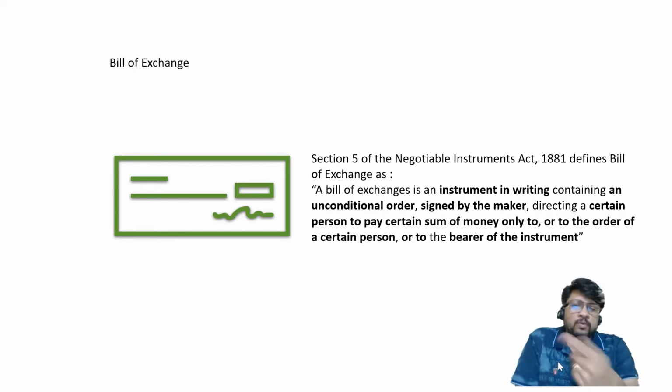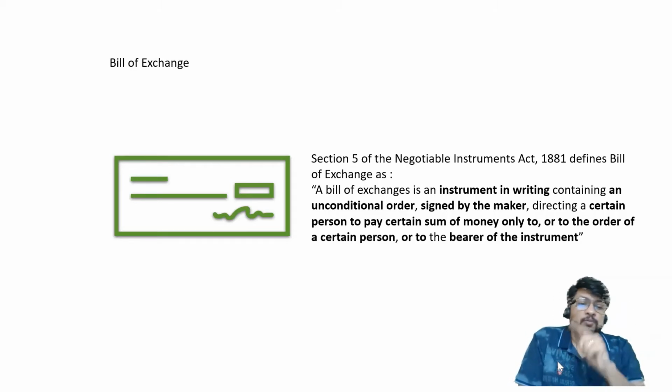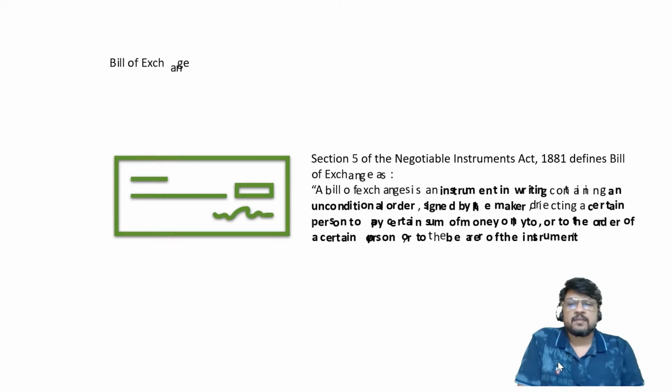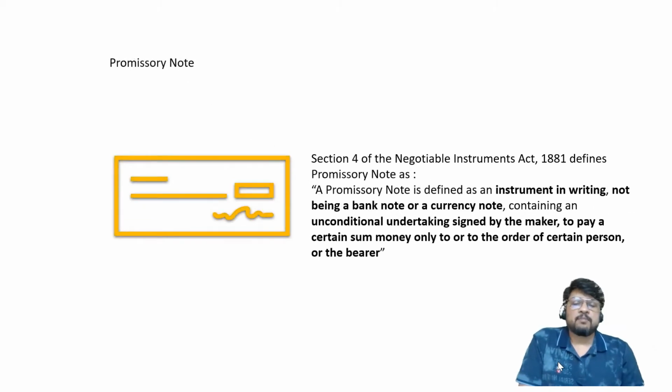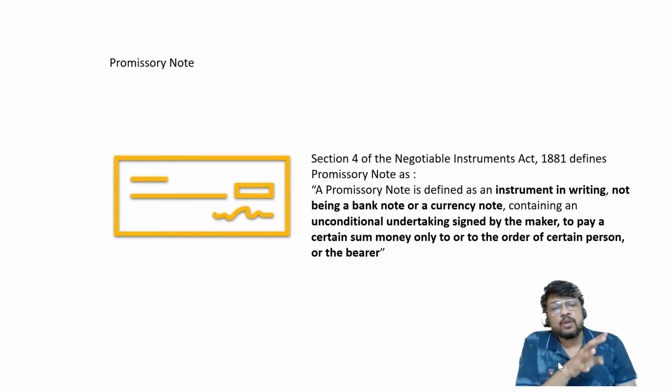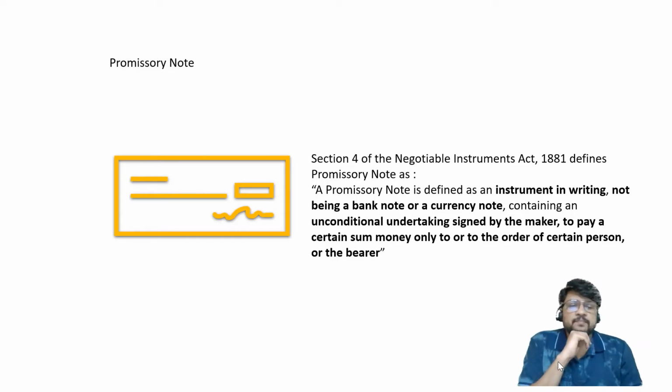So we are going to solve certain questions today on the format of a bill of exchange, how the format of a bill of exchange is prepared. Okay, then we will understand all these different points again there. So what is the meaning of a bill of exchange, we have understood. Let us now consider the second point, that is promissory note. Now a bill of exchange is defined under section 5 of the Negotiable Instruments Act, and a promissory note is defined under section 4 of the Negotiable Instruments Act.